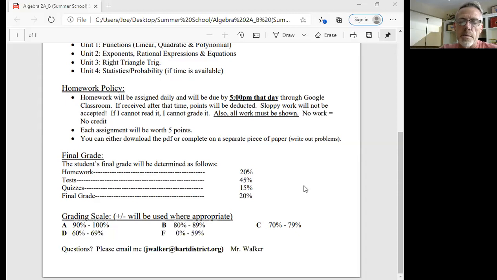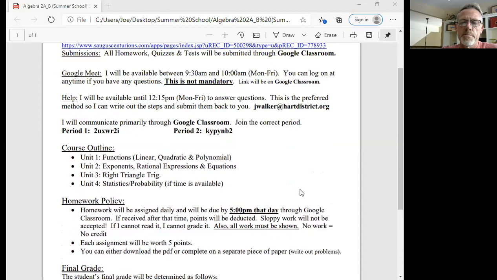Your final grade, you can see a percentage breakdown. That's just normal for a regular math class. There is a final for this class, so make sure you are keeping up with all the work. I think there's at least 3 tests, one for each unit, and then there are a couple of quizzes. And then your grading scale, you can see that's pretty much normal. And again, if you have any questions, make sure you email me those questions, and then I can submit that back to you either through email or through Google Classroom.